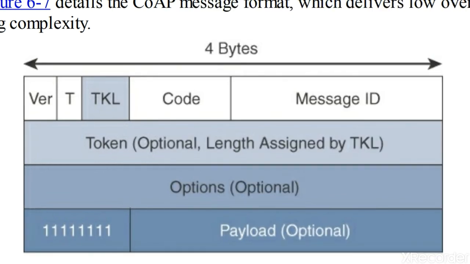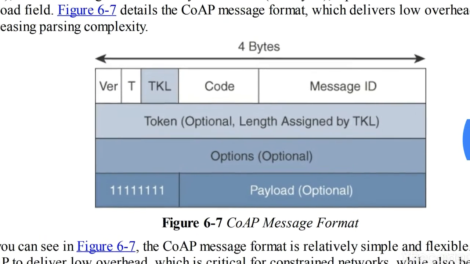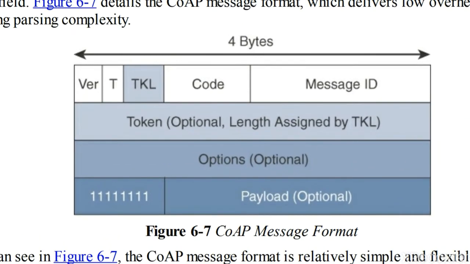Then it has a variable length token field, which may range from 0 to 8 bytes, and it is mandatory. Then it has an optional field, the options field, and it is not compulsory. If we require it, we can keep those option fields. The last one is the payload field. These are the fields in the CoAP message format.